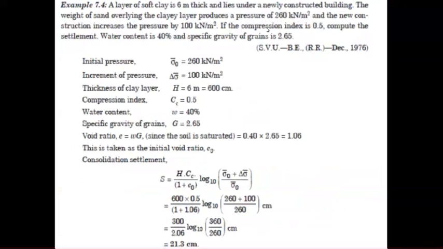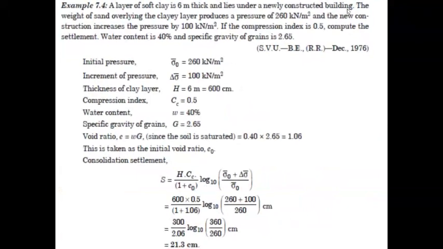Let us try to have one problem here. A layer of soft clay is 6 meter thick and lies under a newly constructed building. The weight of the sand overlying the clayey layer produces a pressure of 260 kilonewton per meter square. And the new construction increases the pressure by 100 kilonewton per meter square. So this is what we are talking about, the delta sigma.